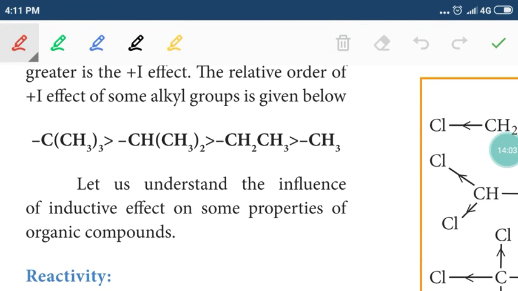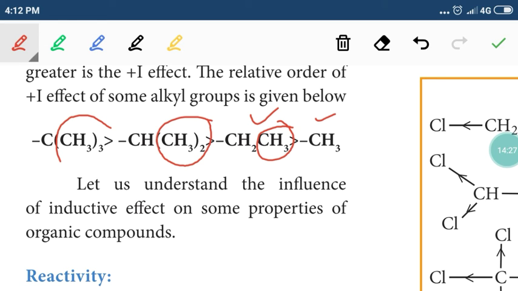Next, order of plus I effect. Generally, alkyl groups are plus I groups or electron releasing groups. So comparing methyl, in ethyl the electron releasing tendency will be more. Comparing ethyl, if you take isopropyl, the electron releasing tendency will be more, two methyl groups. Comparing isopropyl, tertiary butyl has more plus I effect due to the presence of three methyl groups.